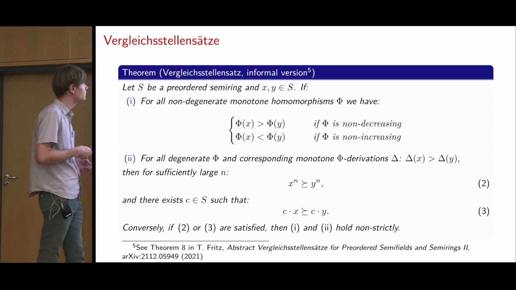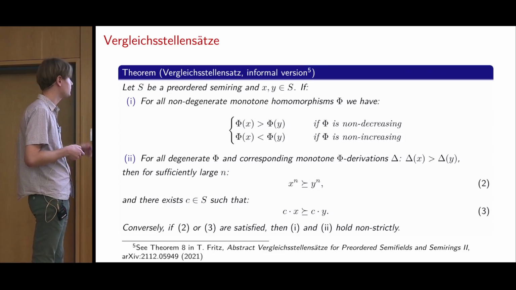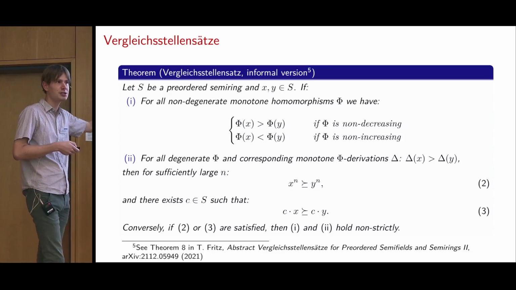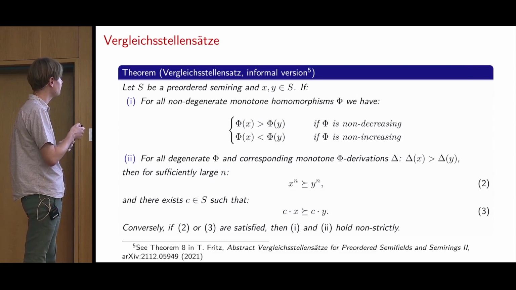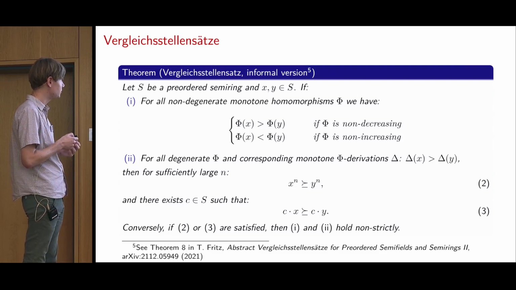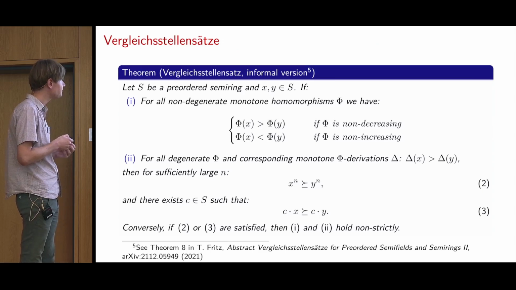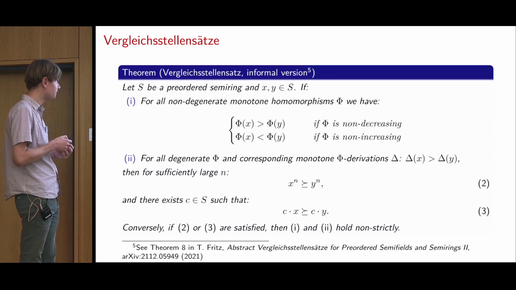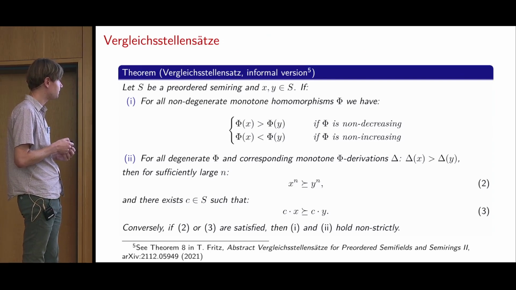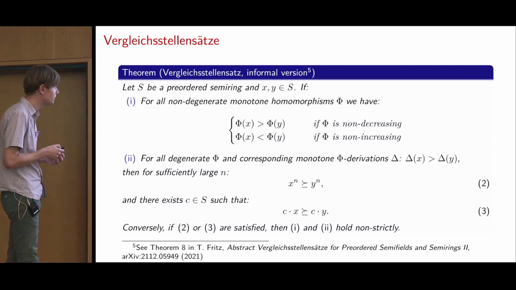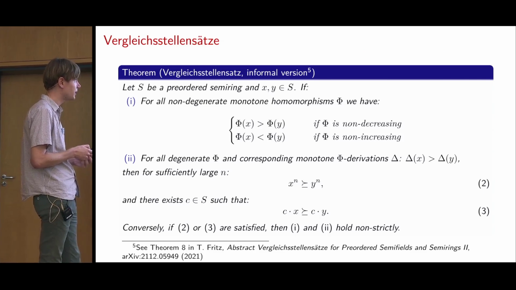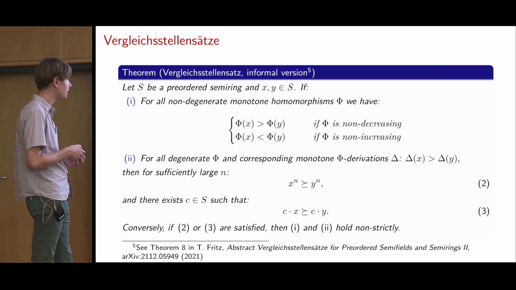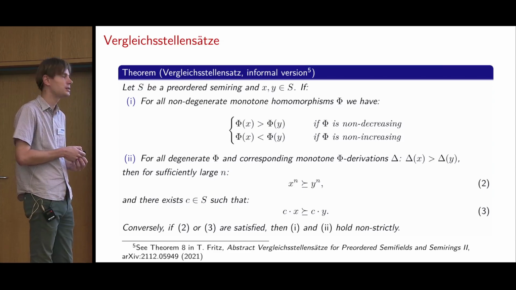And then I present here an informal version of the Vergleichsstellensatz. There are some extra conditions on S, the semiring, that I don't want to get into. So if you have a semiring S, you fix two elements x and y. If you have strict ordering in the homomorphisms, and you also have strict ordering in the derivations, then you have basically large sample majorization, so x to the power n is bigger than y to the power n, and also there's a c in S, which is the catalyst, such that c times x is bigger than c times y.